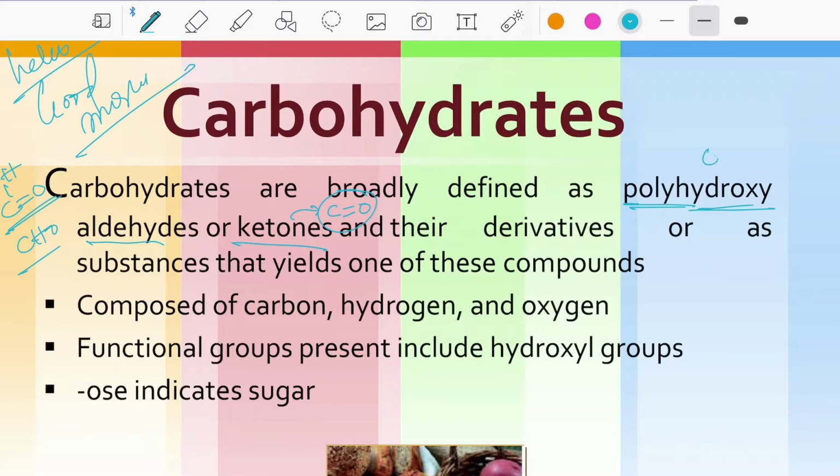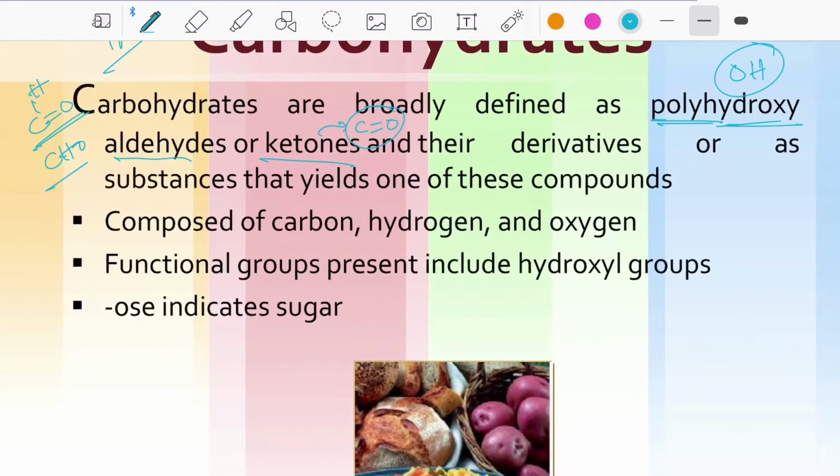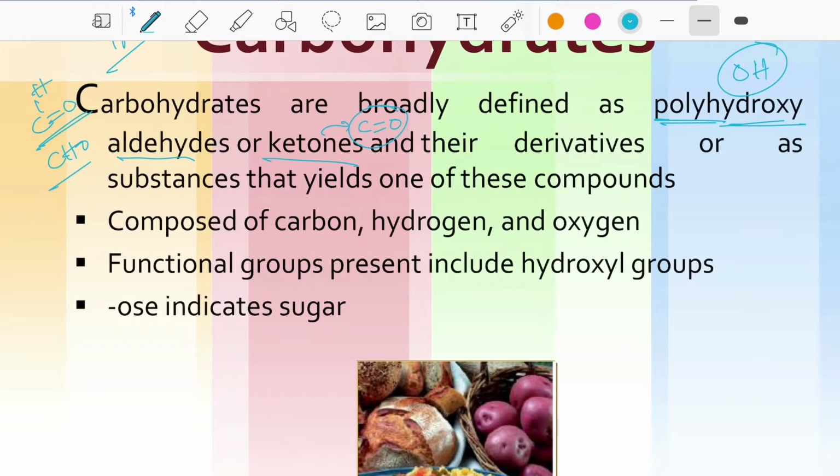Poly means many, hydroxy means OH groups. Polyhydroxyaldehydes or ketones, and their derivatives, or substances that yield them, are composed of carbon, hydrogen and oxygen. Note this: carbon, hydrogen and oxygen, CHO.